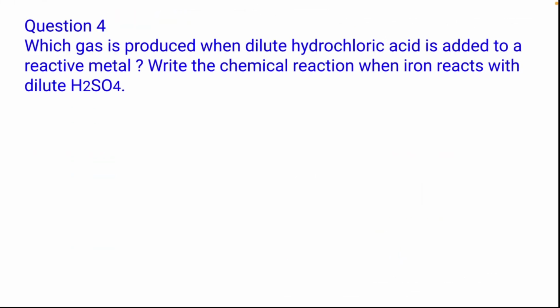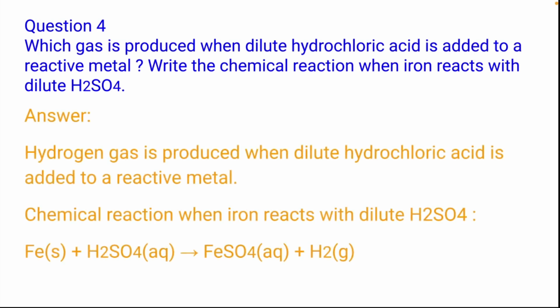Which gas is produced when dilute hydrochloric acid is added to a reactive metal? Write the chemical reaction when iron reacts with dilute H2SO4. Answer is, hydrogen gas is produced when dilute hydrochloric acid is added to a reactive metal. The chemical reaction when iron reacts with dilute H2SO4 is Fe + H2SO4 gives FeSO4 + H2.